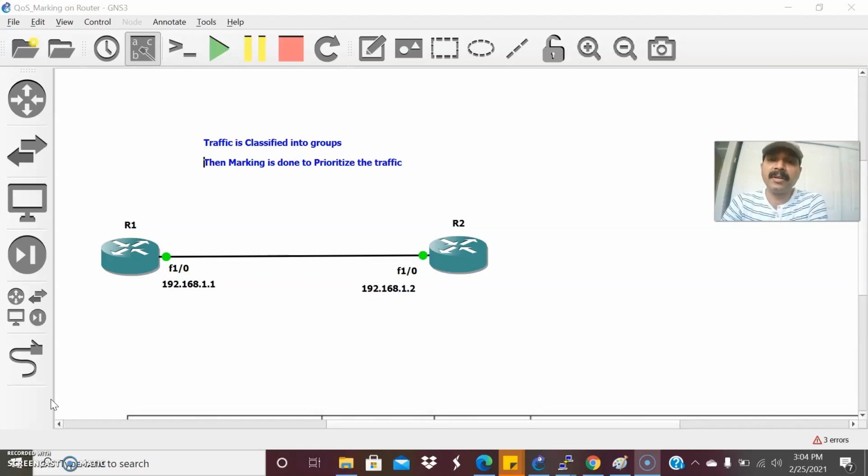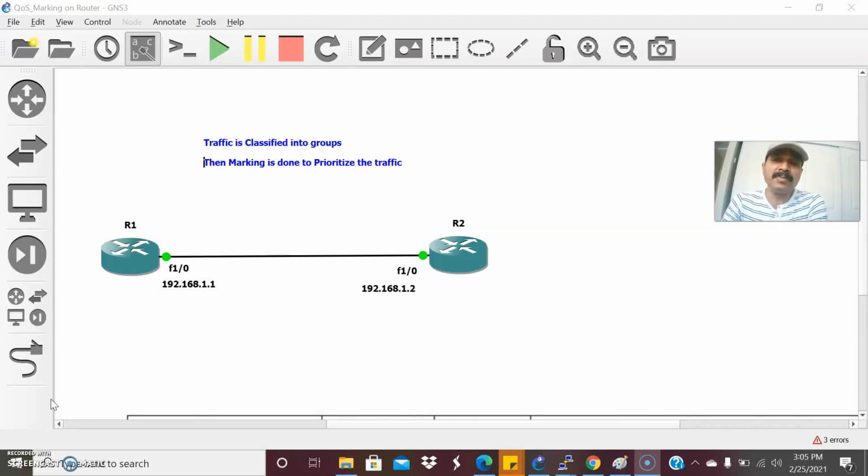So marking can be done at either layer 2 or layer 3. Layer 2 is done at the frame level, what we call class of service, and layer 3 marking is done at the packet level, what we call type of service. So these are the two types of marking. Marking is mainly used to prioritize the traffic. As you know, we transport several types of traffic like TCP, UDP, or it can be voice, or video, or any application related traffic. If we want to prioritize any specific traffic, then I have to perform the marking. So that is the purpose of marking.